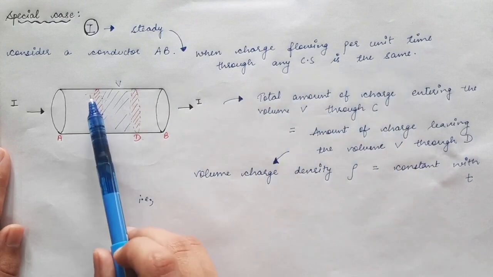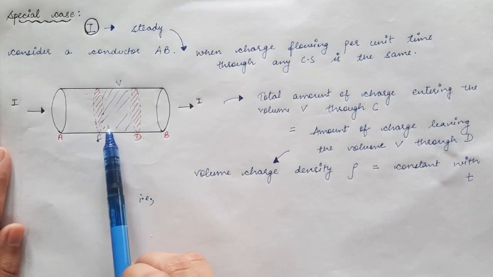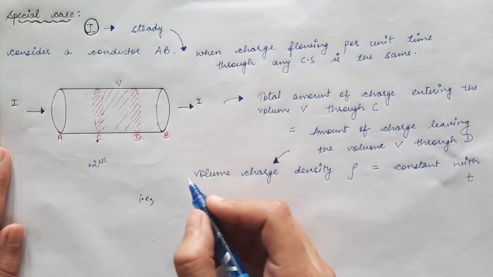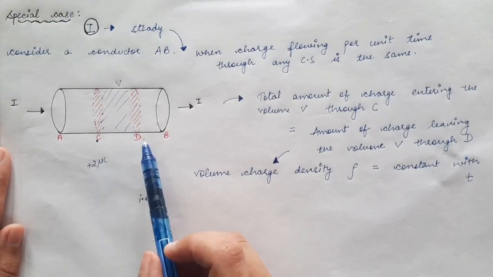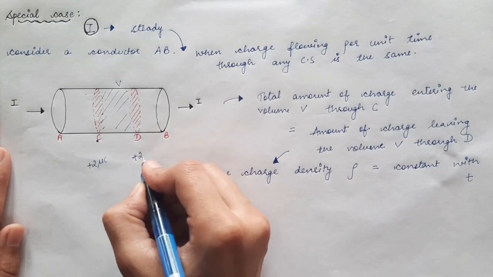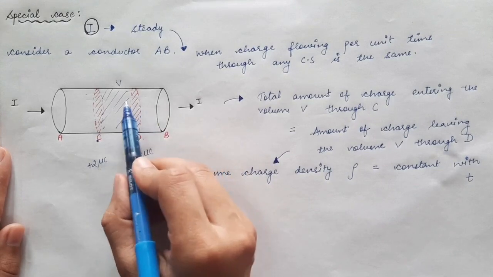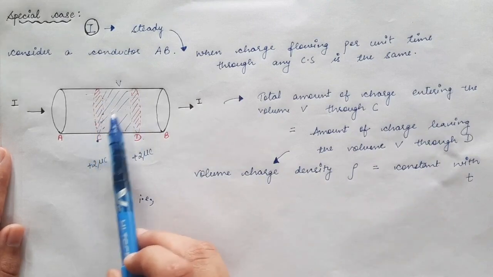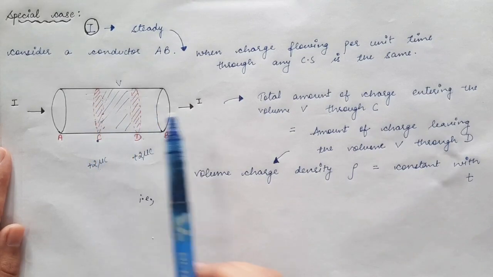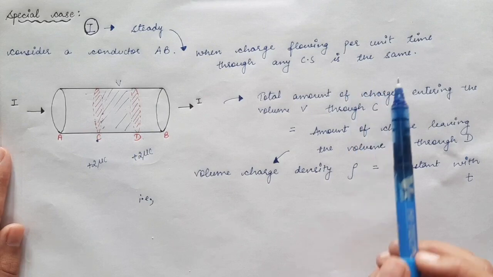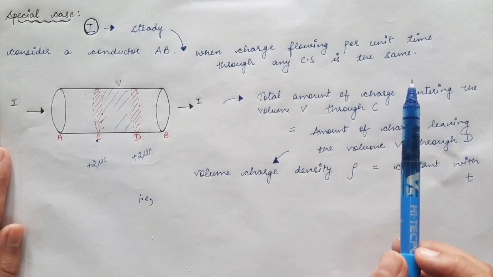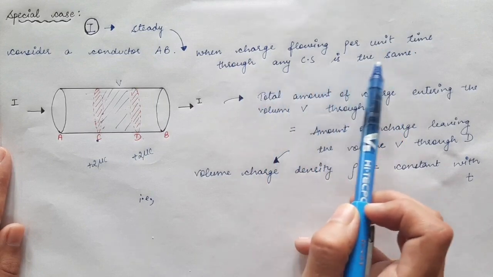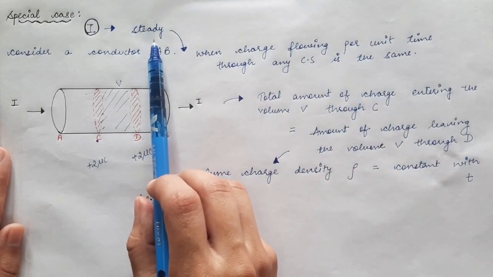Let's say the charge flowing through this cross section in unit time is plus 2 microcoulombs, and the same amount of charge, plus 2 microcoulombs, is flowing through this other cross section in unit time, which means current through this cross section is the same as that through this cross section. In that case we say that current is steady. So when charge flowing per unit time through any cross section is the same, it is called steady current.